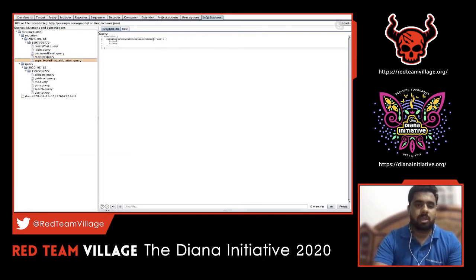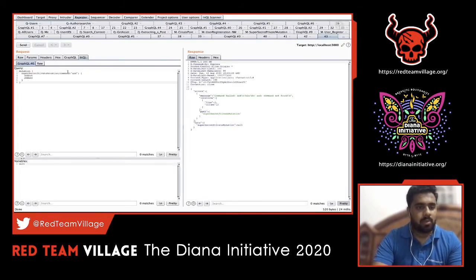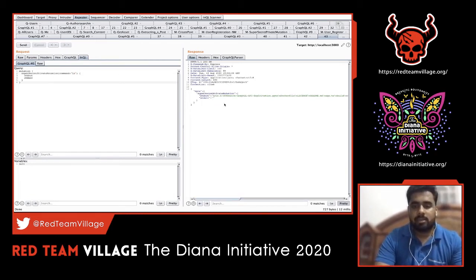So just keep an eye on that, because in this particular query, for example, I am crafting a kind of POST request. Let's pass a system command, ls. You can see here the current directory I'm working in, and that directory structure has been displayed over here. It means that the system command has been executed.